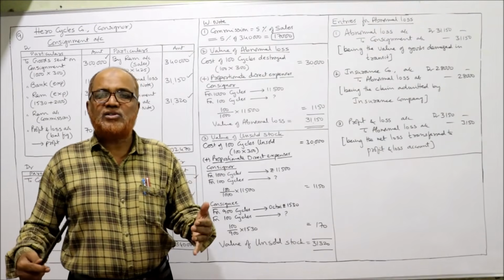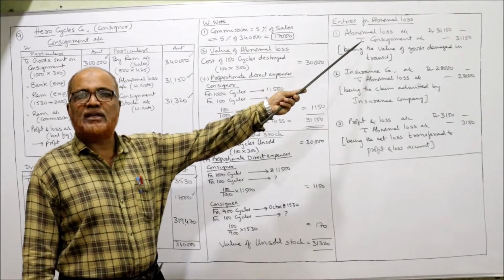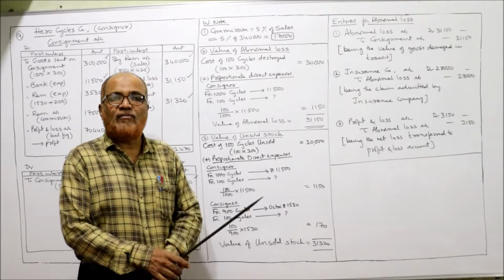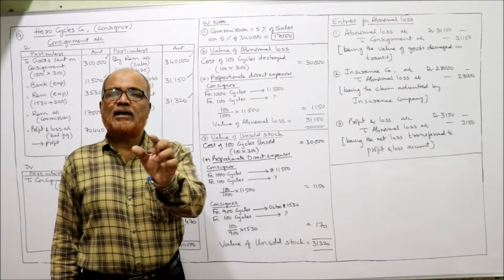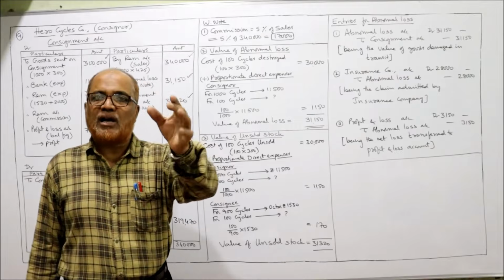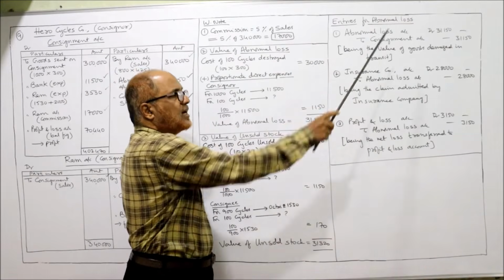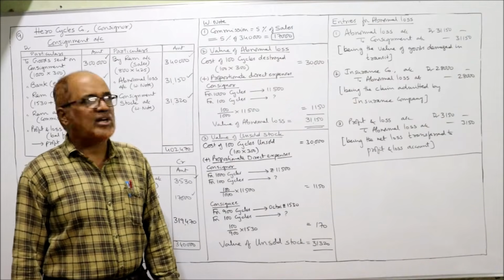So what are the entries? For your knowledge, it is not asking in the problem, but for your knowledge I am showing the entries here. Entries for abnormal loss. First of all, what is the value of abnormal loss? 31,150. So entry will be abnormal loss account debtor to consignment account, 31,150, being the value of goods destroyed in transit.